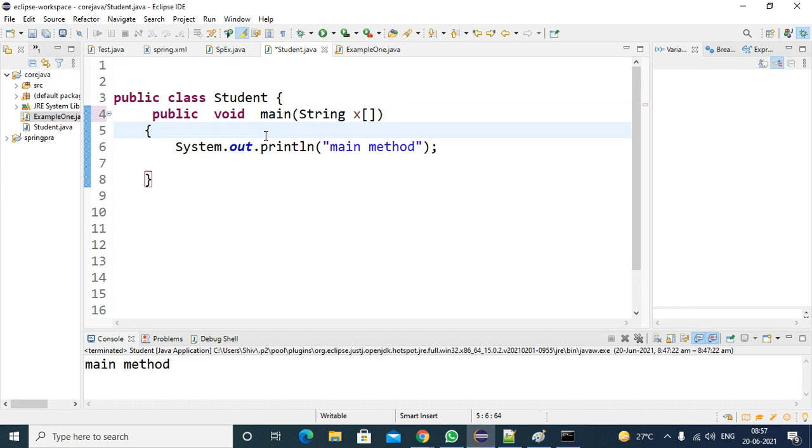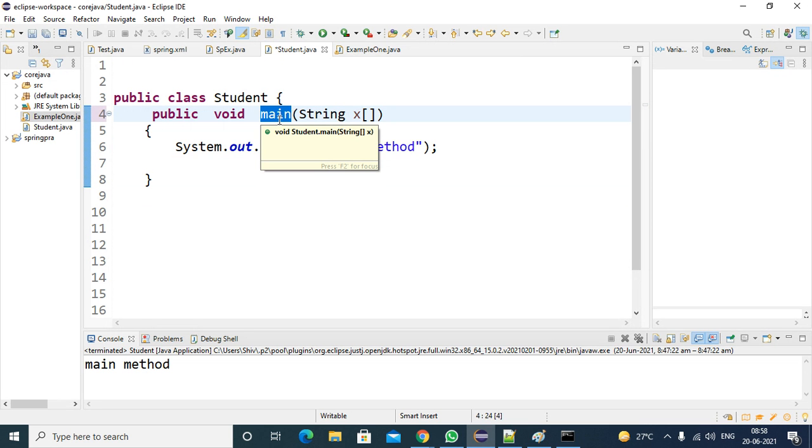So in this program, what are the variables, what are the names there? First this is one name, this is the second name, this is the third name, the fourth name X, fifth name, sixth name, seventh name. All these are names only. This is the class name, a user defined class name. We are writing the class. This is the main method, the method name. Inside a class you are writing a method, and the method name is main.